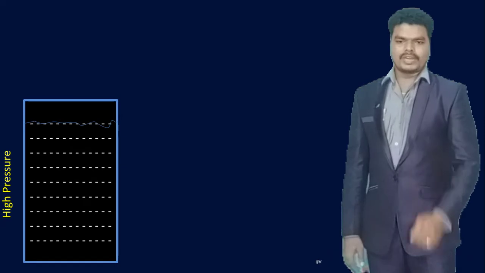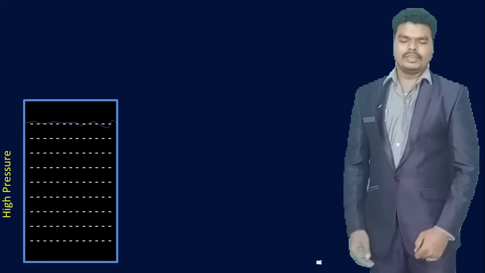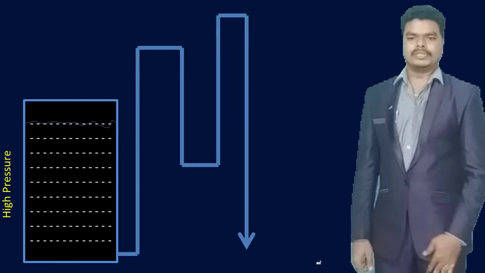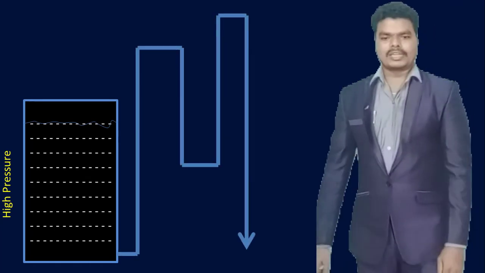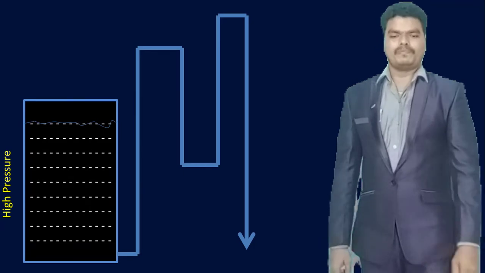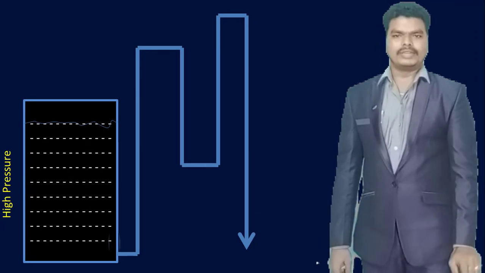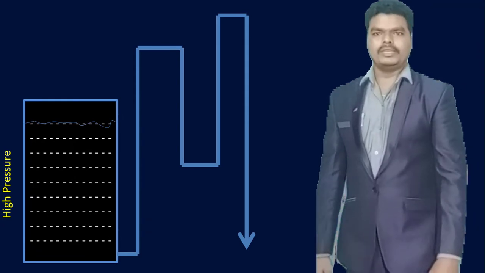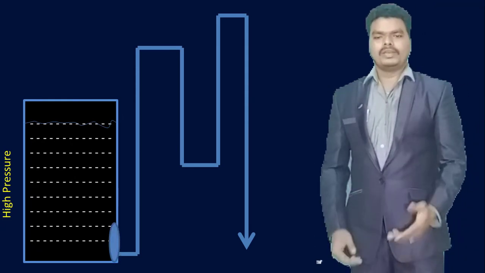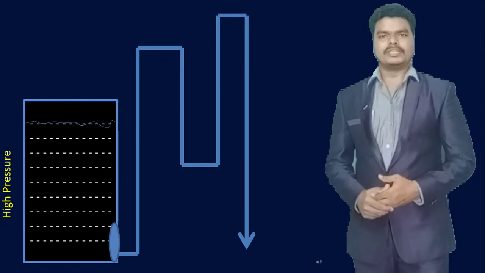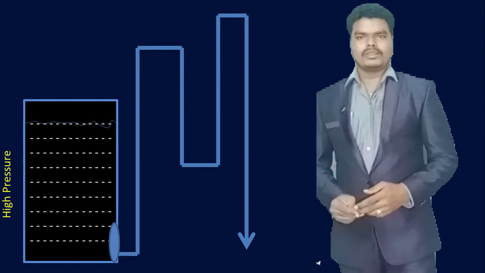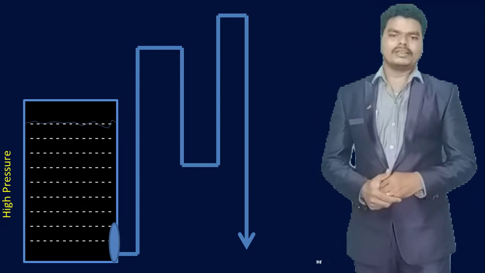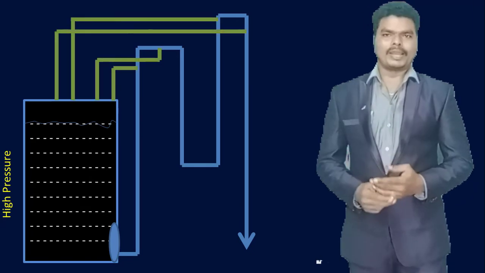Let us assume there is a water tank filled with water up to a certain level, which maintains high pressure in the tank. It is connected to a water pipeline, which is connected to the drain. The water traveling through this pipeline is filtered through a filter membrane. Let us assume this is the glomerular filtration in our kidney or nephron, and this pipeline has interconnections with the water tank at different sides of the pipeline.